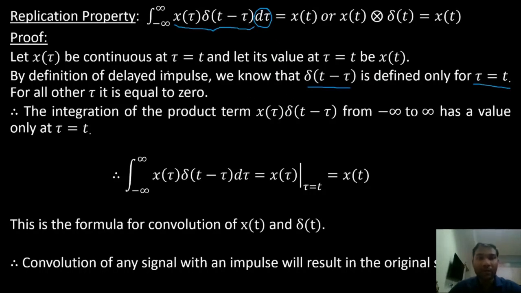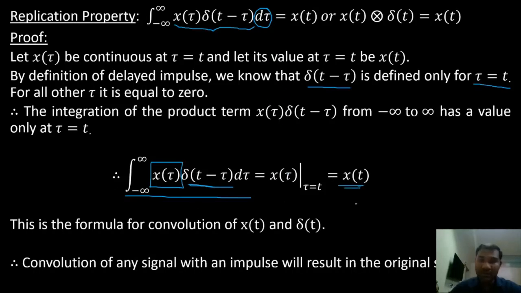So when you multiply and take the integration, it is nothing but the function x of tau at tau equal to t, since that is where the impulse exists. In place of tau we substitute t, so we get x of t.